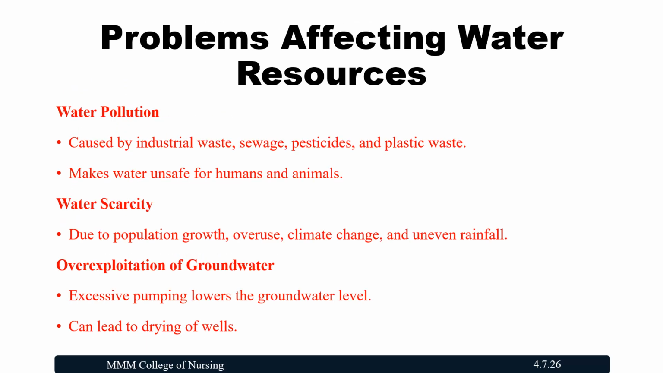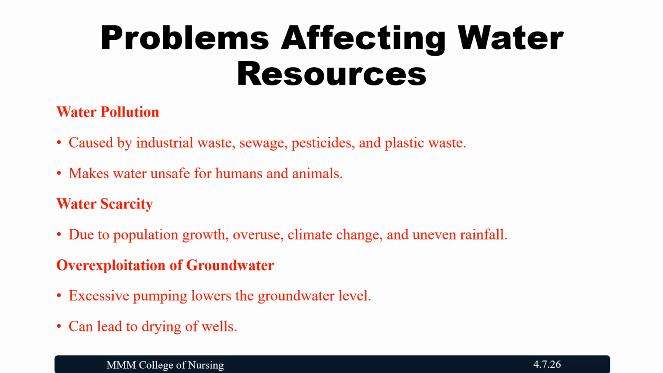Problems affecting water resources. The main problem is water pollution caused by industrial waste, sewage, pesticides, and plastic waste, which makes the water unsafe for humans and animals. We have seen so many important uses of water, but because of water pollution, it becomes unsafe for human beings and animals. The next major problem is water scarcity. Due to population growth, increased pollution, overuse, climate change, and uneven rainfall, water scarcity is a major problem we are encountering nowadays.